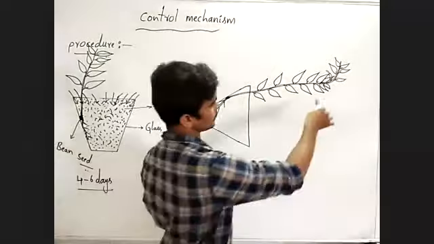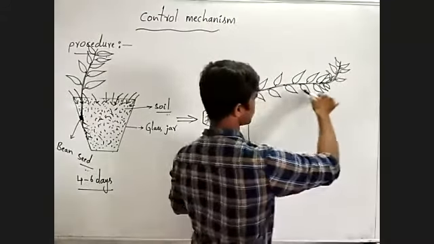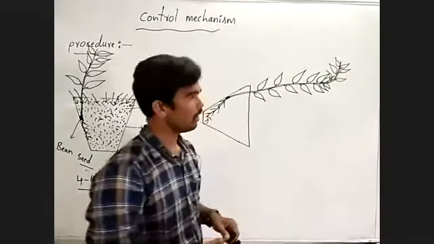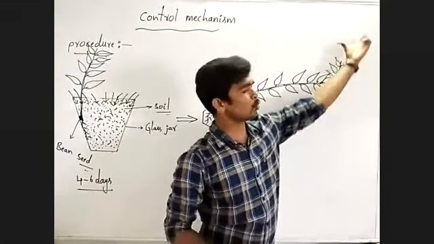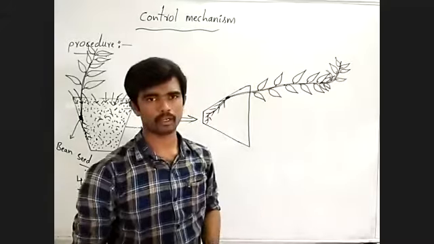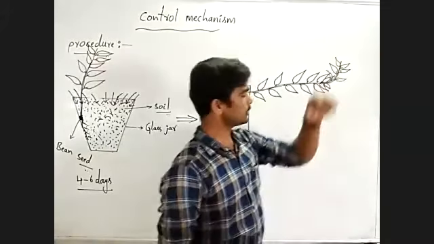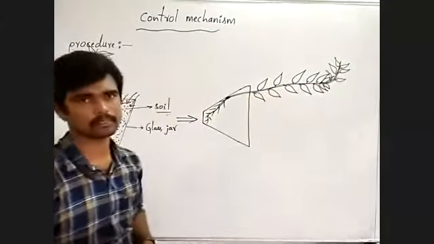By taking the turning or bending, the tip of the shoot system grows towards the light only, like this.